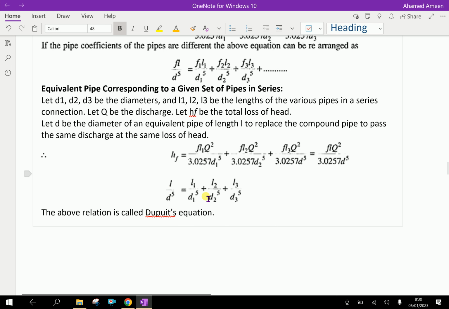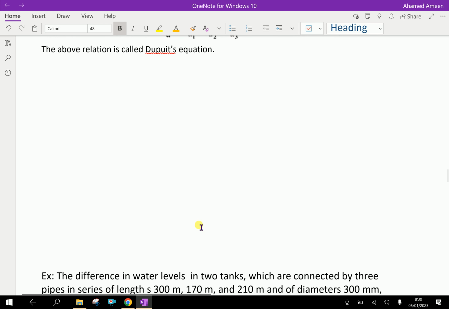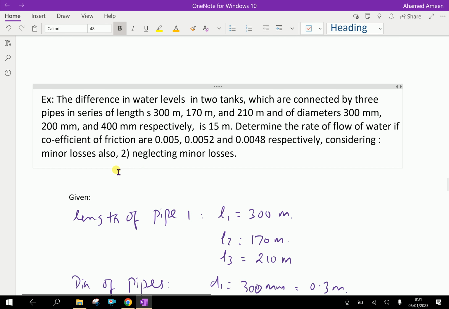By using this formula we can easily find the flow. The above relation is called Dupuit's equation. Now we will do an example regarding pipes in series.